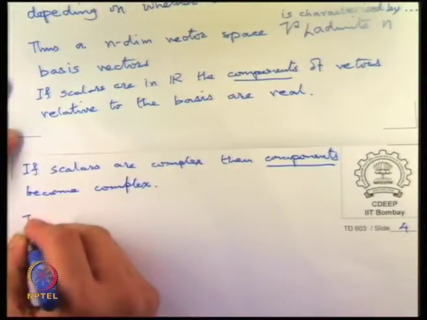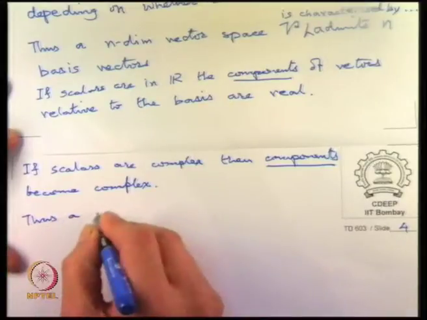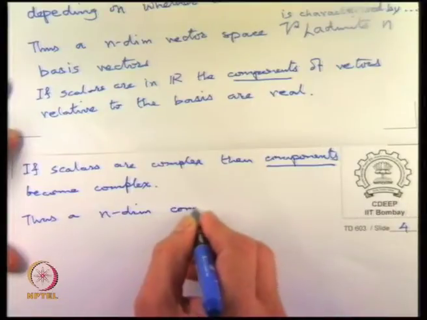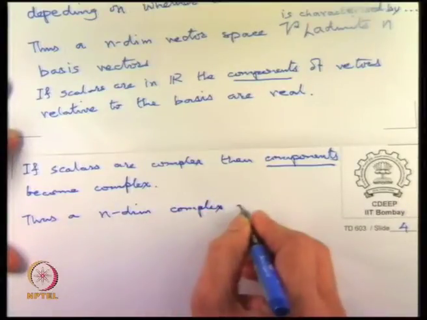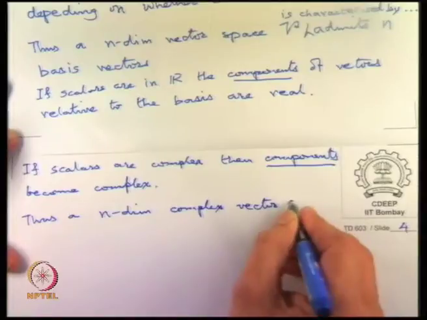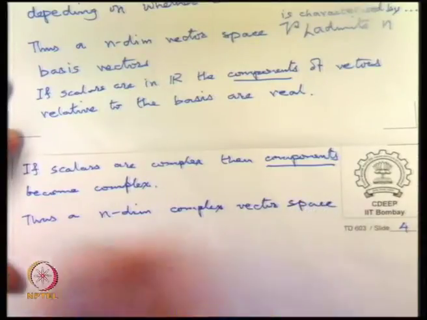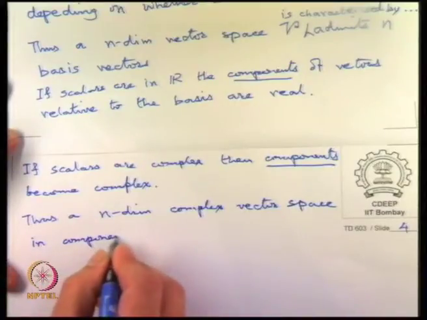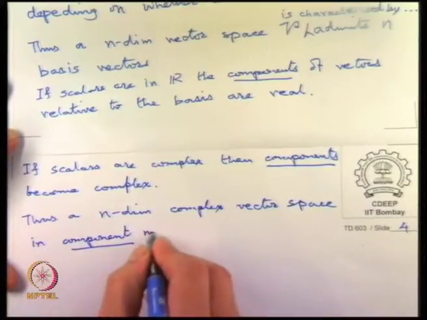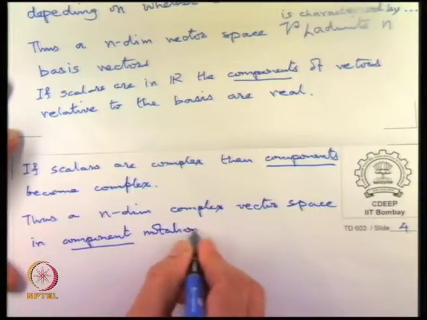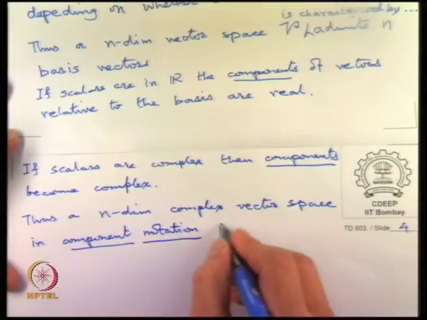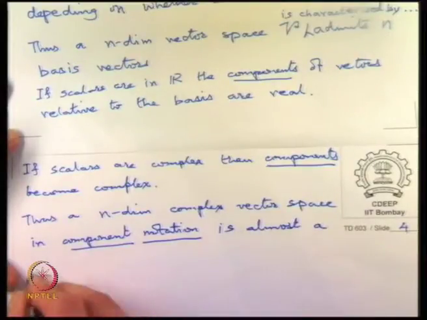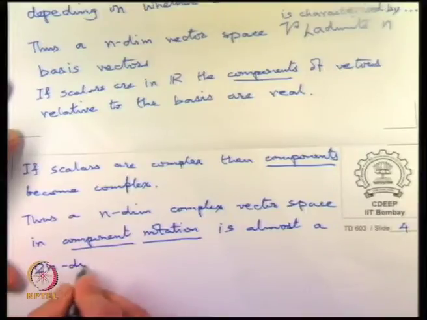Thus an n dimensional complex vector space in component notation is almost a 2n dimensional real vector space.